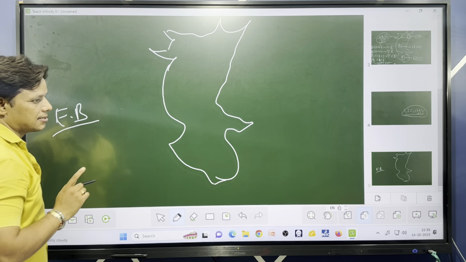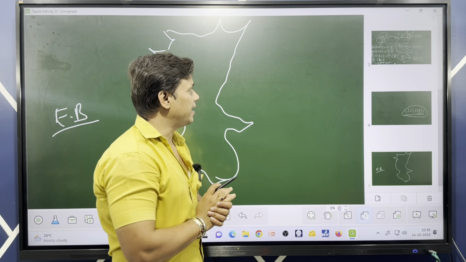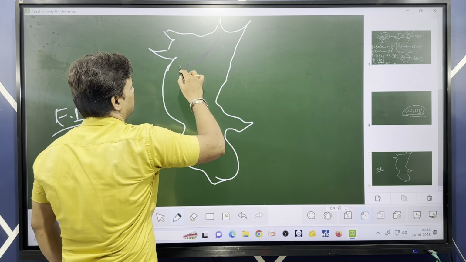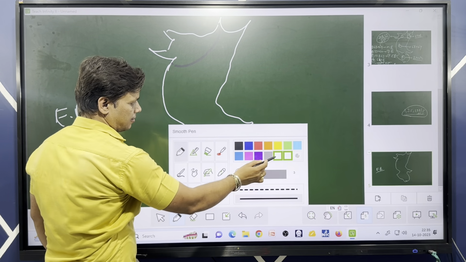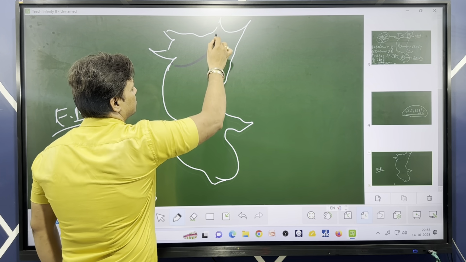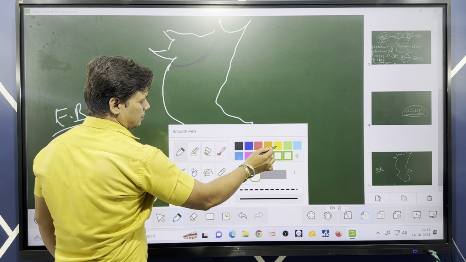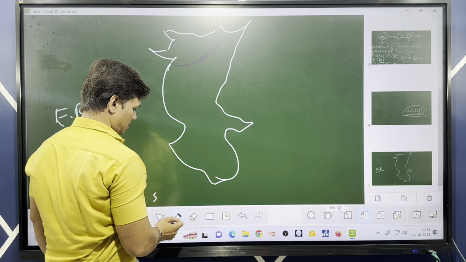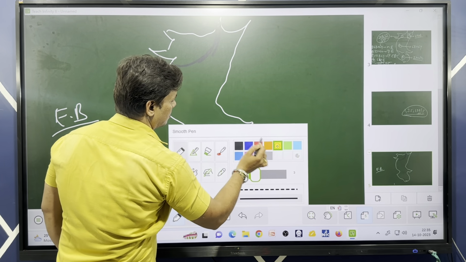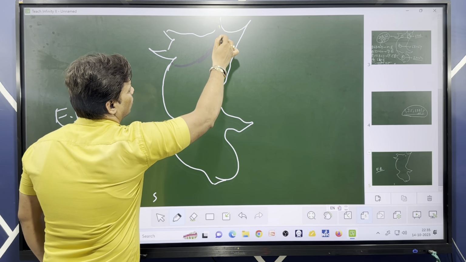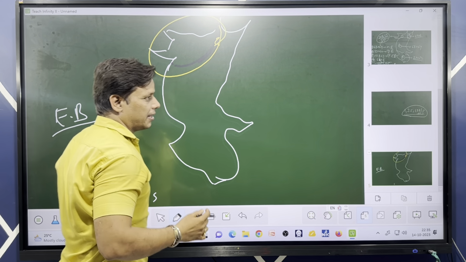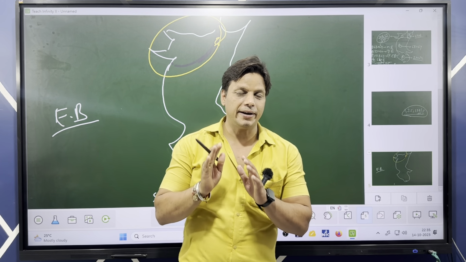Okay, if I just talk about Eastern Baghelkhand, in that case, okay, this portion is your Eastern Baghelkhand. Okay, this portion is what? Eastern Baghelkhand. But don't get confused.